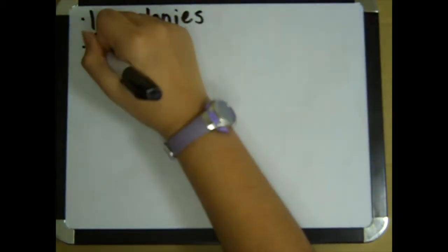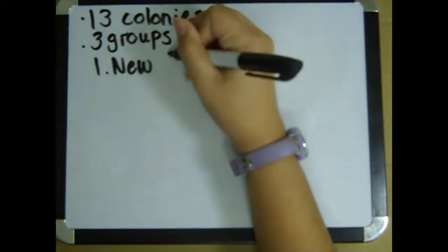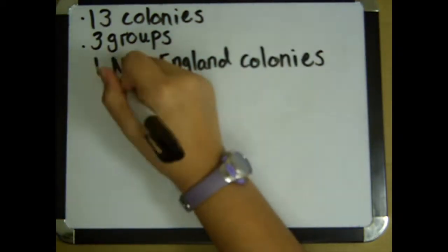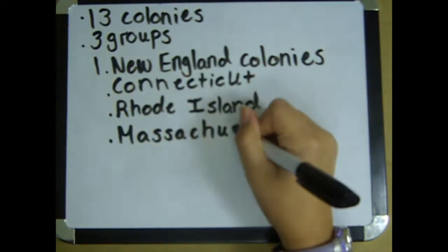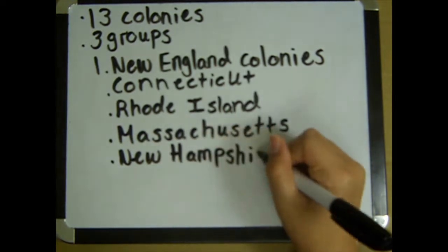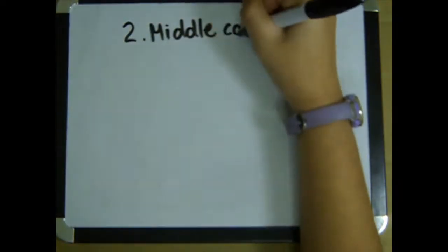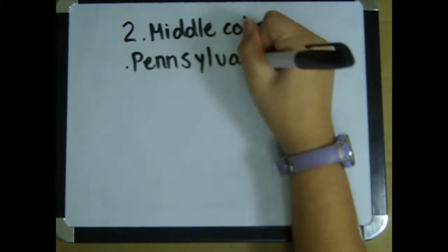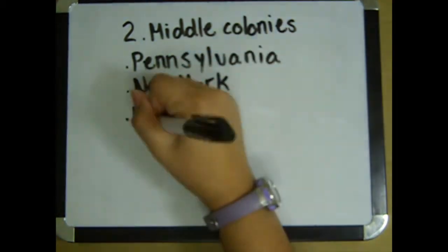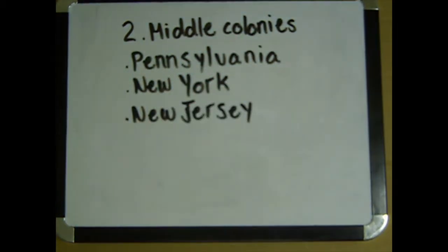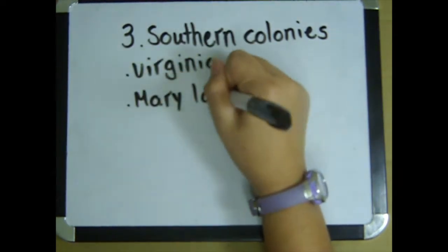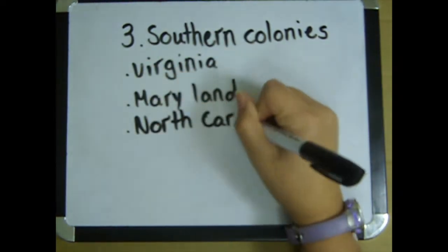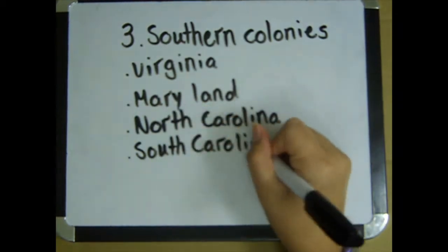There were 13 colonies which were put in three groups. The first group was called New England Colonies, which consisted of Connecticut, Rhode Island, Massachusetts, and New Hampshire. The second group was Middle Colonies, which consisted of Pennsylvania, New York, New Jersey, and Delaware. The third group was the Southern Colonies, which consisted of Virginia, Maryland, North Carolina, and South Carolina.